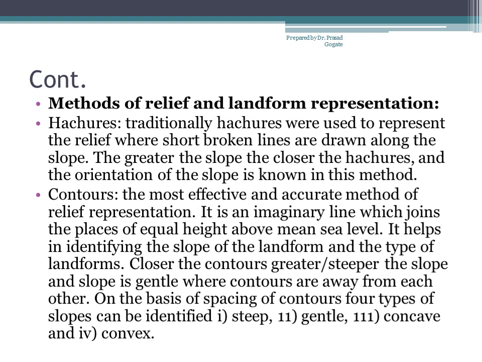Contours are the most effective and accurate method of representation. A contour is an imaginary line which joins places of equal height above mean sea level, which we also call MSL, mean sea level, which is 0. Along the coast we have mean sea level, and it increases depending upon the height. It helps in identifying the slope of the landform and the type of the landform.